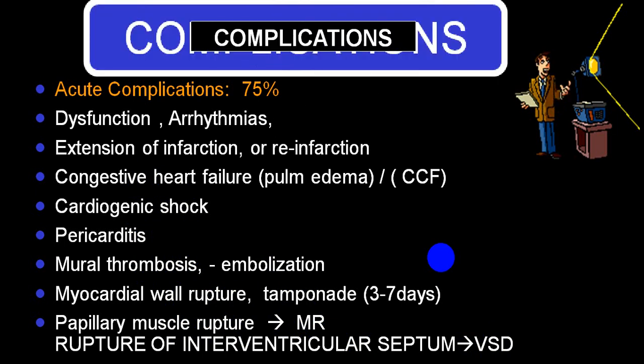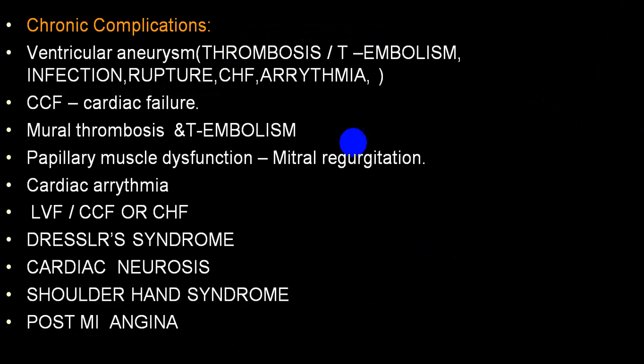These are some of the acute complications, and even sudden cardiac death we can include.